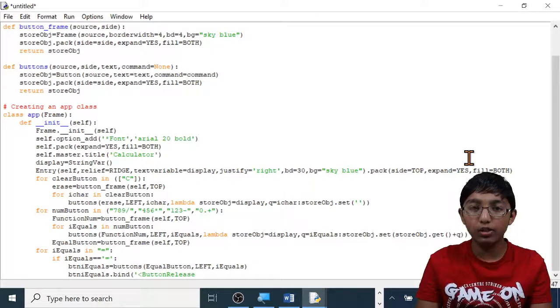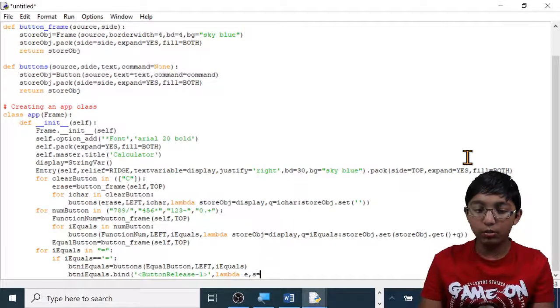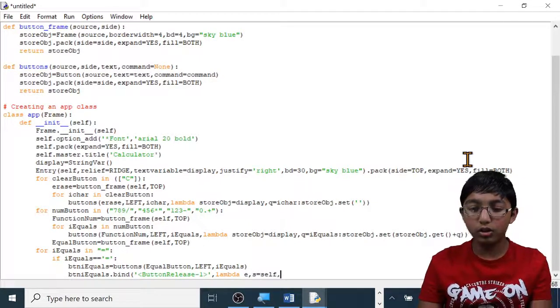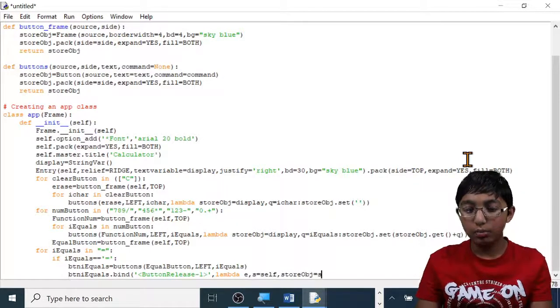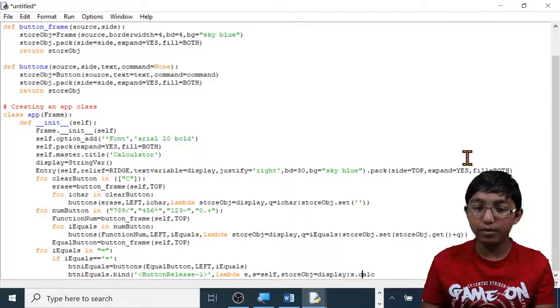Make sure button release is one word, then do -1, greater than symbol, apostrophe, comma, lambda, space, E, comma, S, equals self, comma, store, capital OBJ, equals display, colon, S dot calc. So calc is going to be a function that we're going to create later.